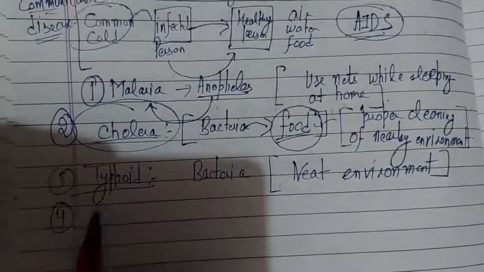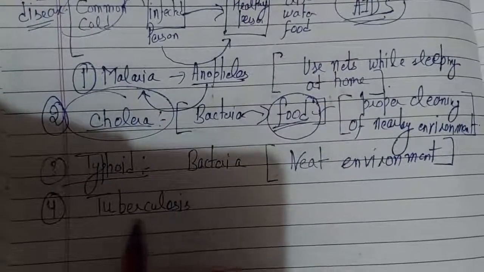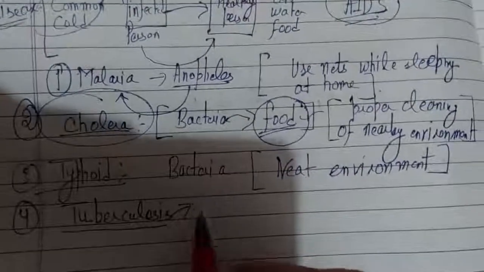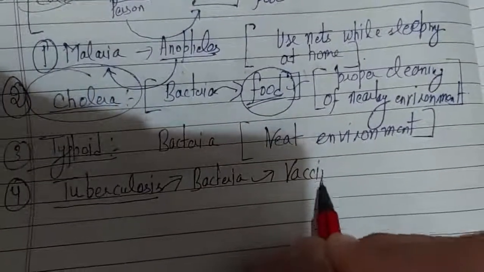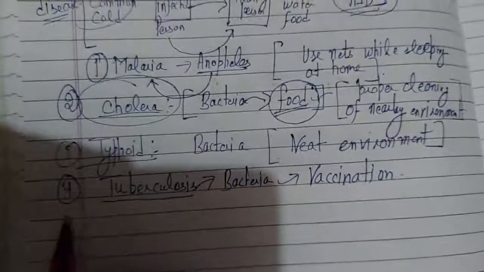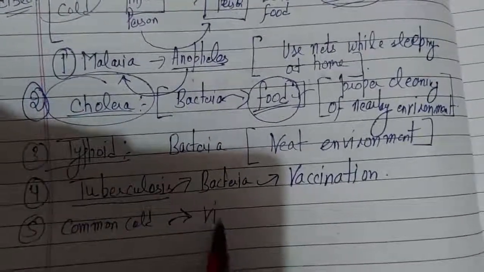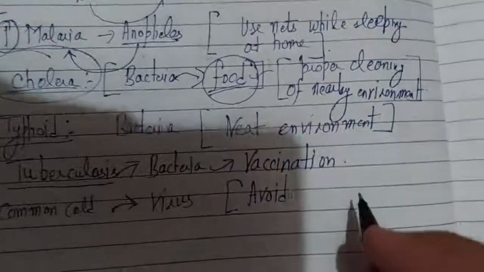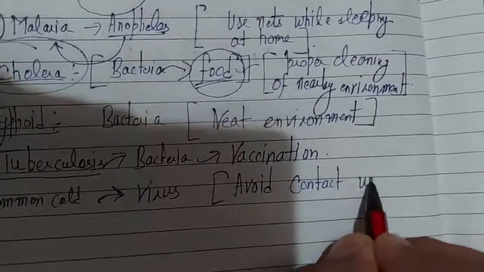And the next concept is tuberculosis. Tuberculosis is a kind of communicable disease in which we have a cough for more than 4 weeks, and it is also caused by a bacteria. Now the government is doing vaccination for tuberculosis. Earlier times also it had already started, so there is no issue with this. And the fifth communicable disease is common cold, caused by a virus, and mainly you should avoid contact with an infected person. This is the main way of preventing cold. Avoid contact with an infected person.